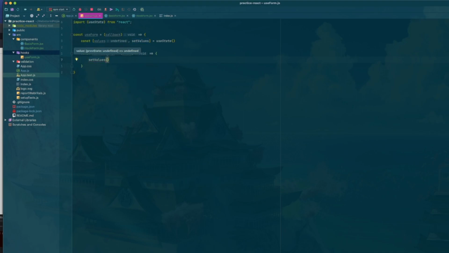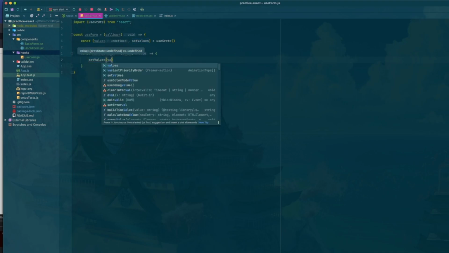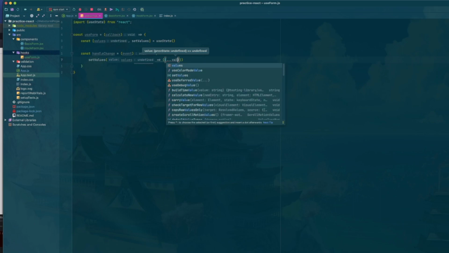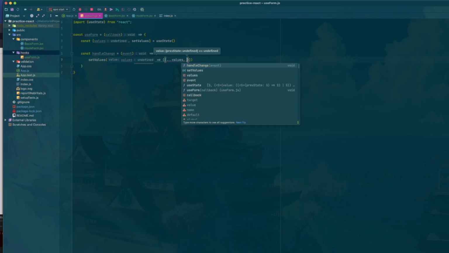So we're going to open this up, and we're going to pass in now a lambda function in here, and we're going to do values. Now you're going to do parentheses and then curly brackets, and then we're going to use the spread operator to open up the values.